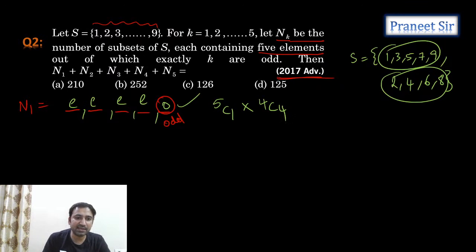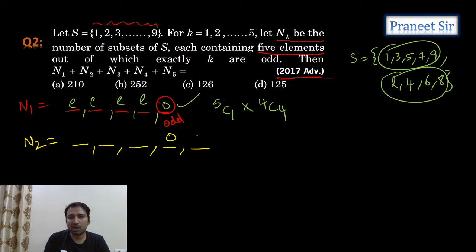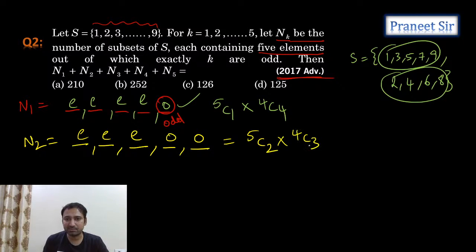So same way, can I calculate N2? What is N2, guys? N2 is nothing but we need to select 5 numbers, out of which 2 odd should be there and 3 even should be there. How many ways can we select 2 odd numbers? Out of 5 odd numbers, we can select 2 odd numbers in 5C2 ways. And out of 4 even numbers, we need to select 3 even numbers. This is what we're getting. Correct now? Right. Next, N3. Same way we can calculate N3, guys. Let's calculate N3 then. If you calculate N3, how much do we get?